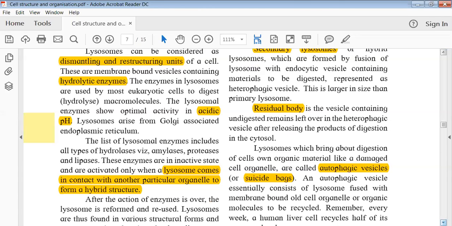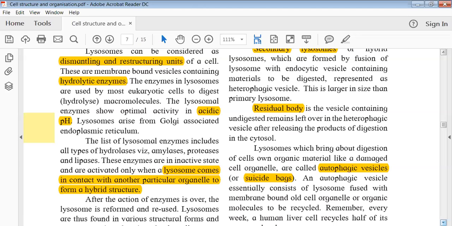That things are always left, the undigested remaining part or leftover part basically in the heterophagic vesicle. Now the term heterophagic, इसका मतलब क्या है, hetero मतलब अलग, phagic मतलब something which will engulf or degrade the material. So secondary lysosomes are generally represented as or called a hybrid or heterophagic vesicle. Why? Because उसमें primary और उसके they are fused with some other kind of vesicle. So residual body is something like a kind of structure जहाँ पे थोड़ा बहुत material is left over, जहाँ पे पूरा clear नहीं हुआ है.